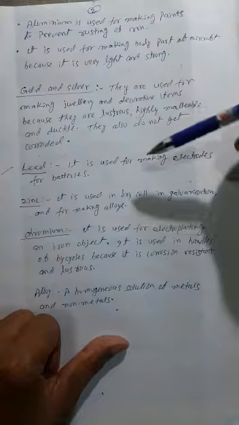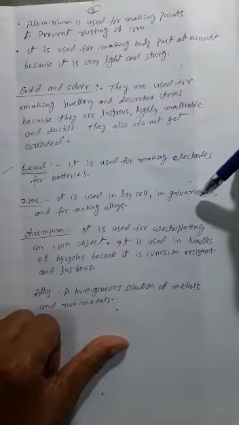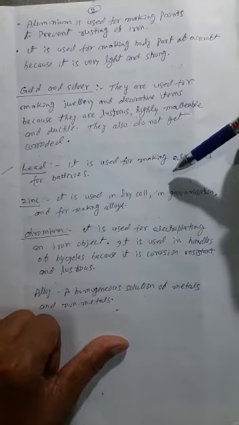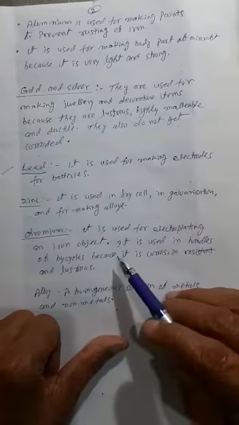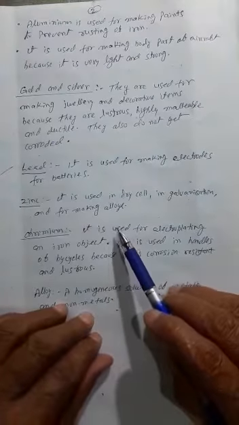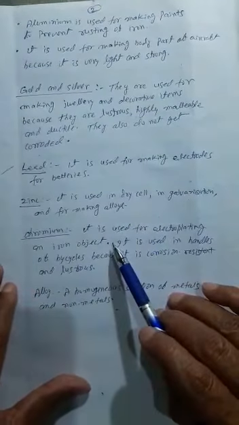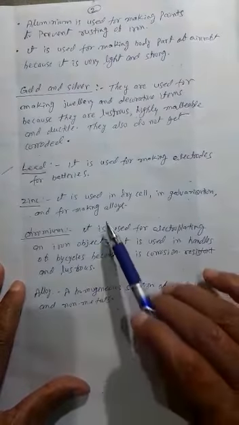Galvanization is a process in which a coating of zinc is provided over iron. Iron is a corrosive metal. When iron stays in the atmosphere for a long time, it reacts with the oxygen and water vapor present in the atmosphere and gets corroded. We shall read corrosion in the next video.